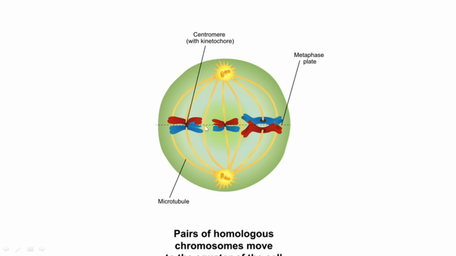And one more thing we can notice here. This blue chromosome got some portion of that red chromosome. That means it finished recombination. Recombination is over. In other words, the maternal chromosome got some portion of the paternal chromosome. And then we need to count the number of chromosomes during this stage. 1, 2, 3, 4, 5, 6. Six chromosomes we can find inside this cell. That is the diploid condition, 2n. Okay. These are the changes that happen during metaphase 1.